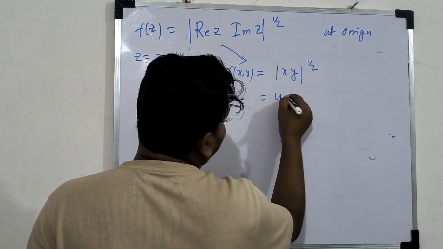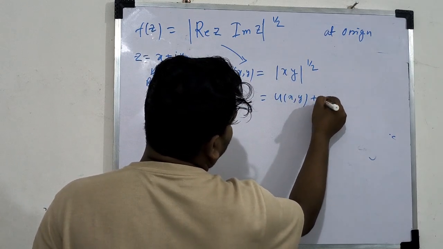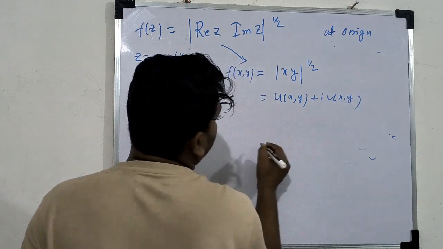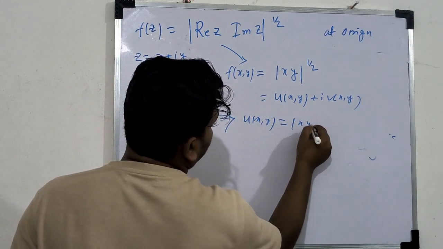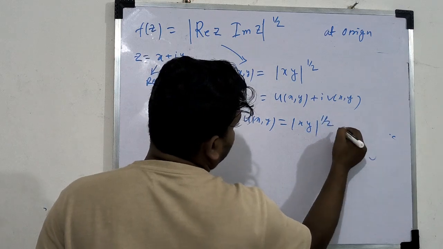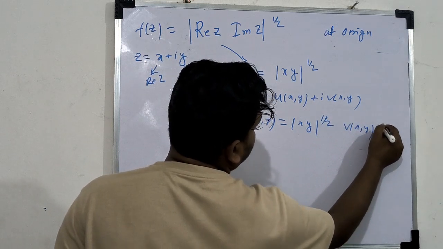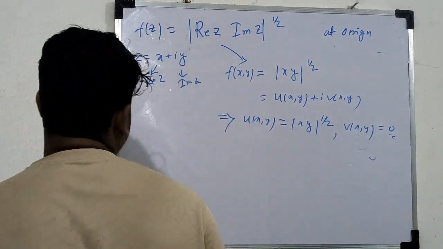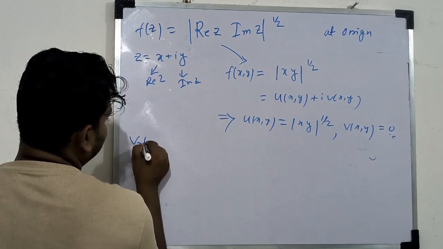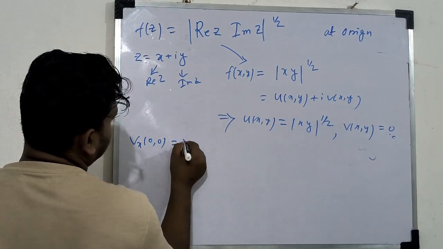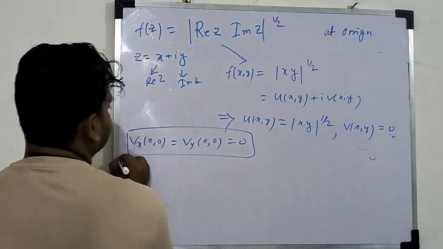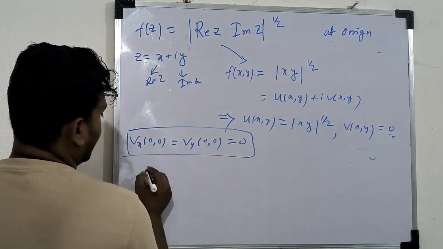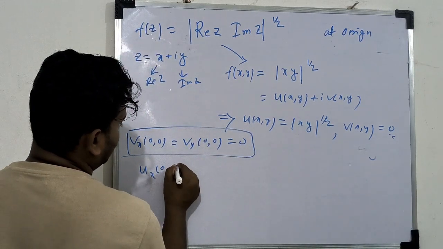So if we write f as u(x,y) plus i into v(x,y), comparing we get u(x,y) equal to this and v(x,y) equal to 0. Therefore v_x(0,0) and v_y(0,0) will be 0 clearly, but u_x(0,0) we have to find.